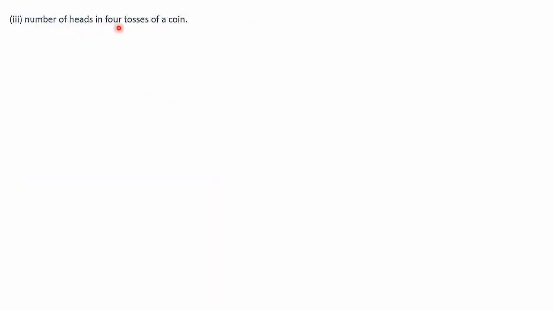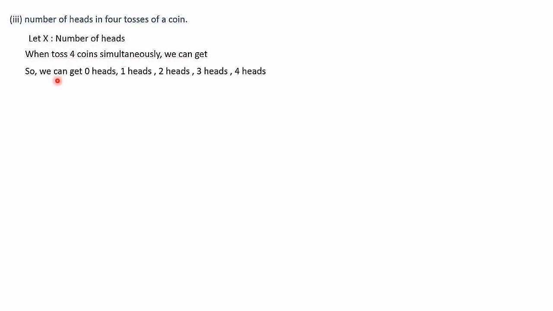Number of heads in 4 tosses of a coin. Let x denote the number of heads. And here when we toss 4 coins simultaneously, the possible values of heads are 0, 1, 2, 3 and 4. Since it is 4 times we are throwing, the maximum number of heads is 4. So from 0 to 4 are the possible values of x.